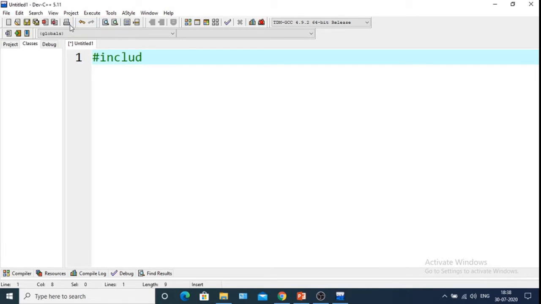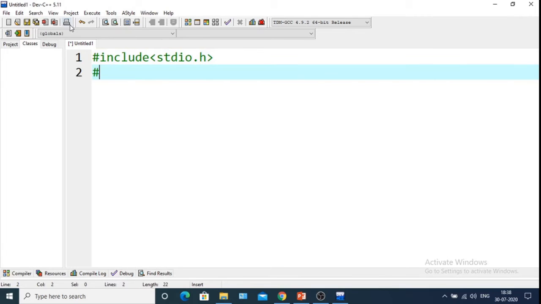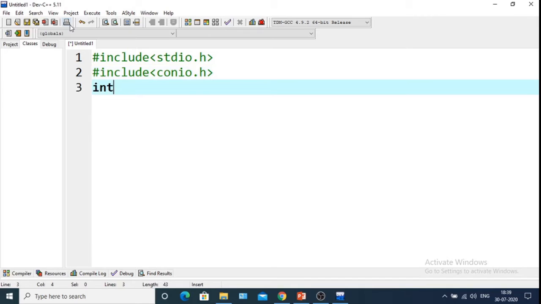First we'll take the header files. This is hash include stdio.h. The next one is hash include conio.h. stdio.h is standard input output and conio.h is console input output. We use header files because all the library functions are stored within these header files. Next we will take our main function.